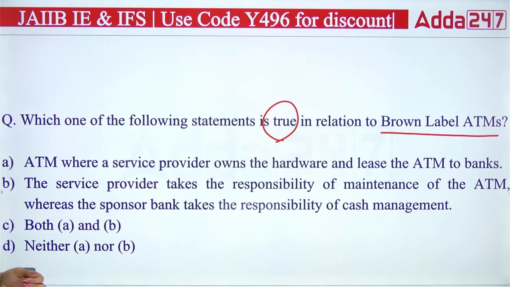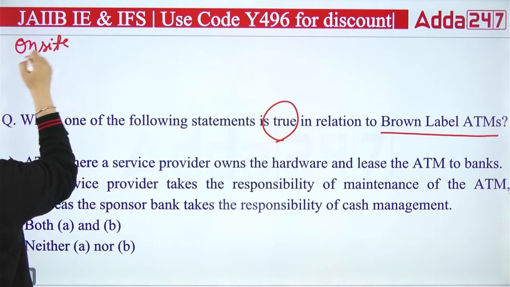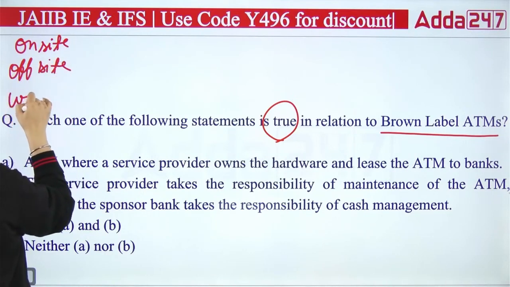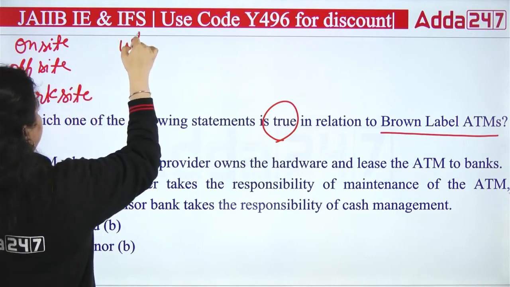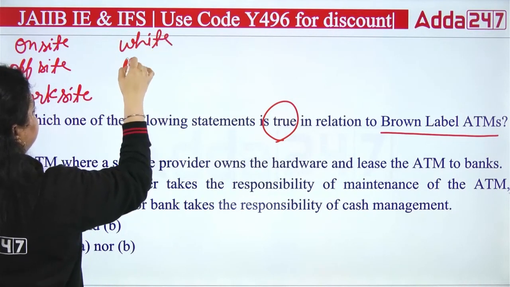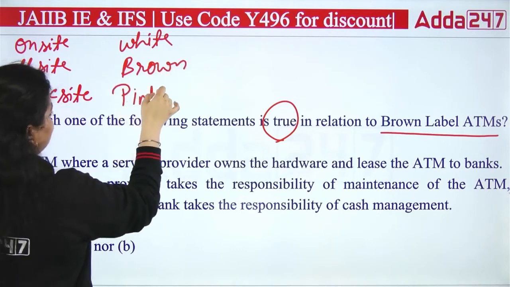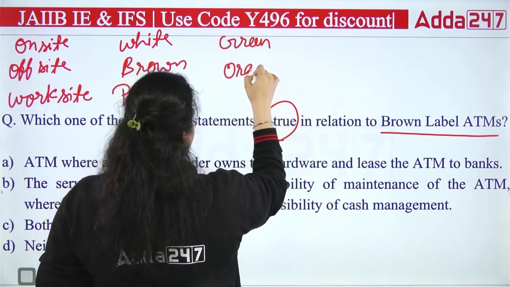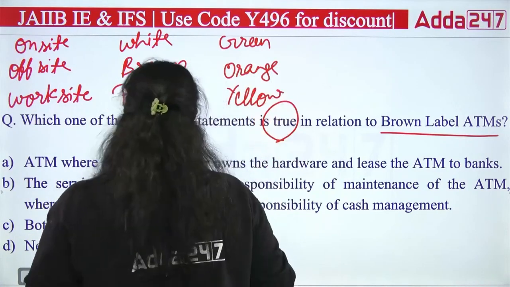So when it comes to the ATM, there are multiple types of ATM, like we have on-site ATM, off-site ATM, work-site ATM, then white label ATM, brown label ATM, pink label ATM, green label ATM, orange label ATM, yellow label ATM.